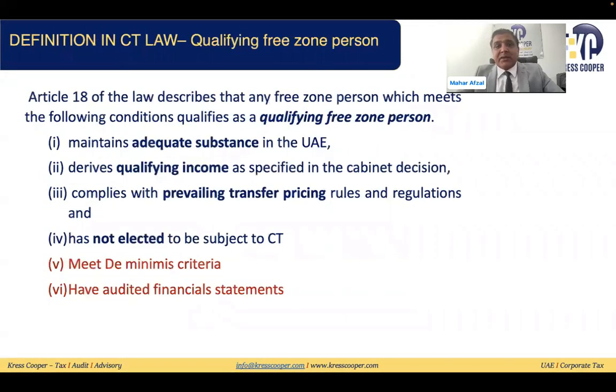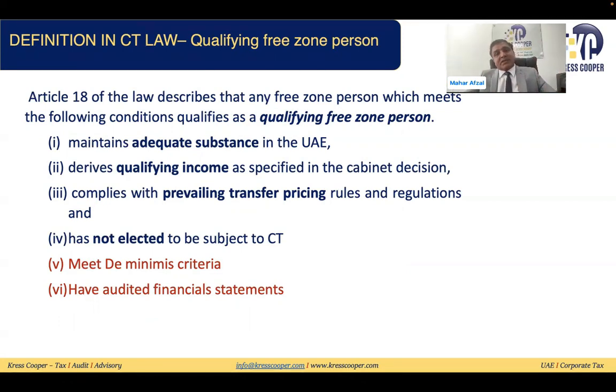These 6 conditions are the qualifying free zone person. If all these 6 conditions are being fulfilled, then we can say the person is a qualifying free zone person. And these are: maintain adequate substance in the UAE, derives qualifying income as specified in cabinet decision, comply with prevailing transfer pricing rules and regulations, has not elected to be subject to corporate tax, meet de minimis criteria, and have audited financial statement.